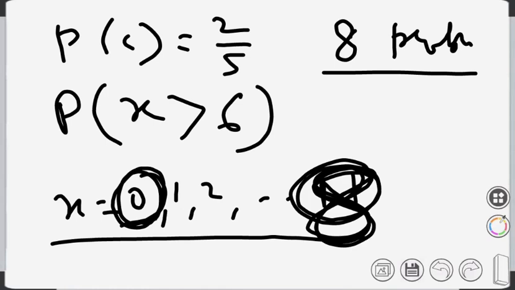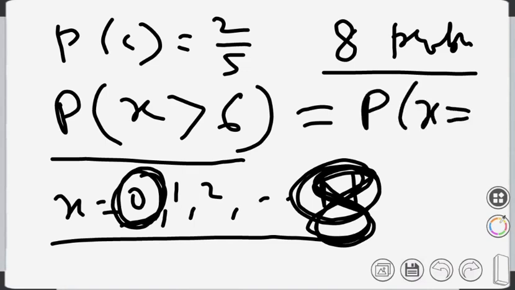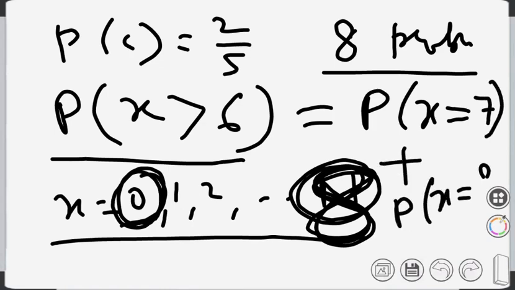Let me finish mine first, then I will hear your question. So if I am asking what is the probability that he can correctly do more than 6 problems, more than 6 means x is greater than 6, which implies probability x equals 7 plus probability x equals 8.